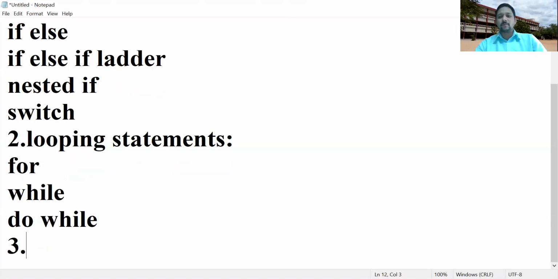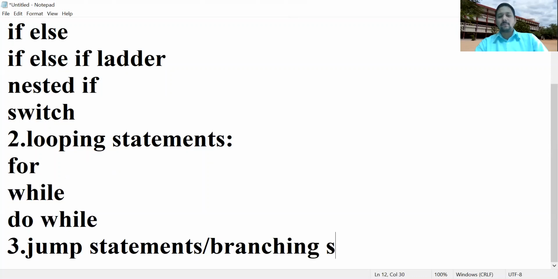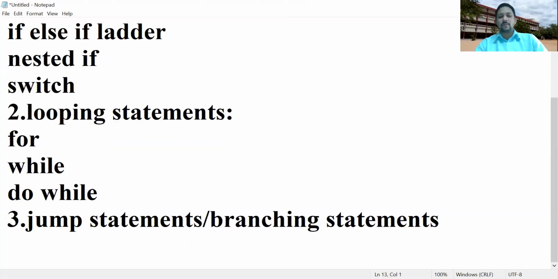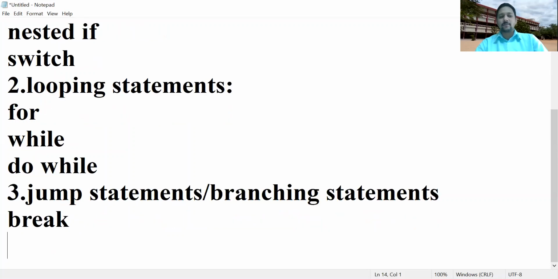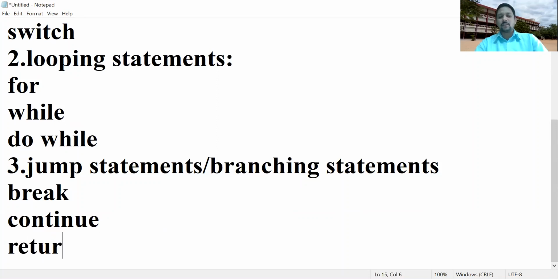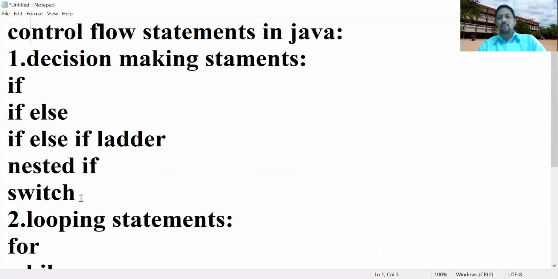Third one, jump statements or branching statements. Examples of jump statements or branching statements: one is break, continue, and one more is return. Short answer question: what jump statements or branching statements are available? Break, continue, and return.